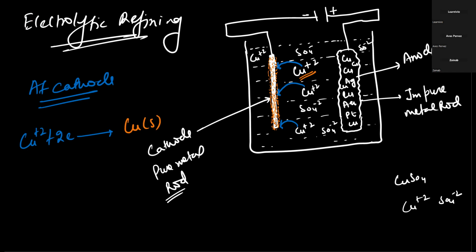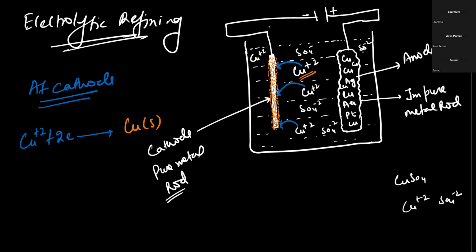And why are we taking the pure metal rod as cathode? Why are we not taking this one as impure? If impure is there, it will form a layer of pure, but inside it is again impure. So how can we say that it's pure? If the atoms are depositing over an iron rod, they will be depositing on the iron. So how can we say that it is pure copper if we do not have a pure rod inside? So we should have a pure metal rod inside, so that the layer we are depositing will be deposited on the pure, and the whole rod will become pure.